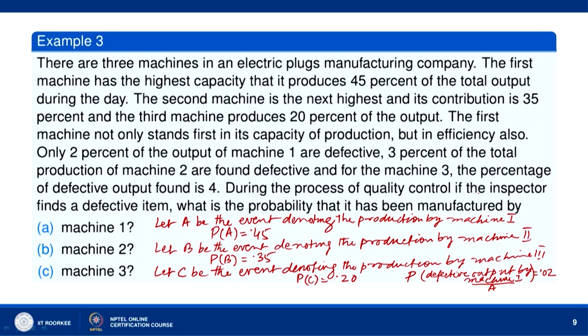Now, during the process of quality control, if the inspector finds a defective item, what is the probability that it has been manufactured by machine 1?